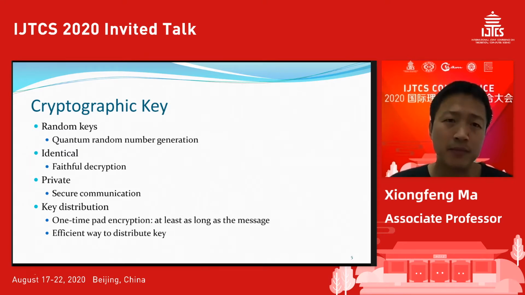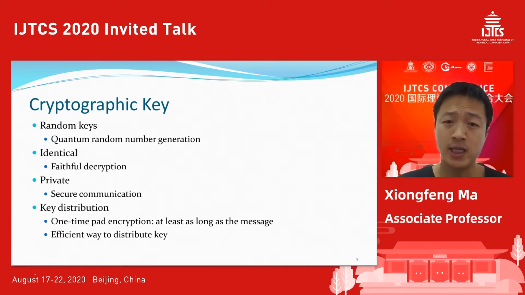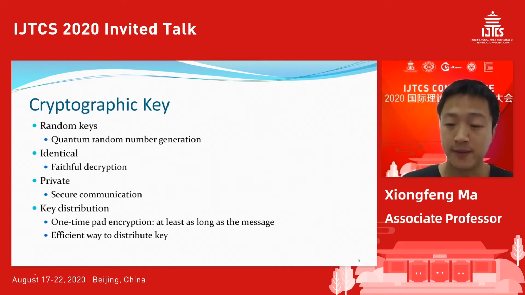So a big problem in the field is the key distribution problem. For example, in the one-time pad encryption, we need the key to be as long as the message, so we do need a very efficient way to distribute the key.